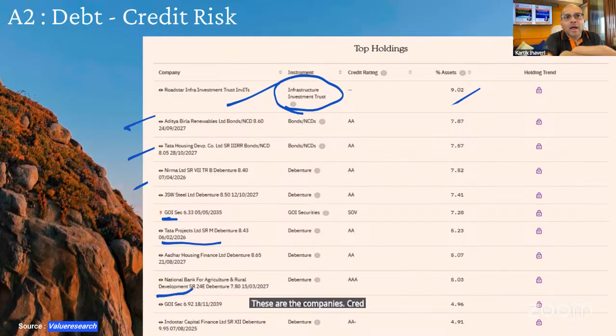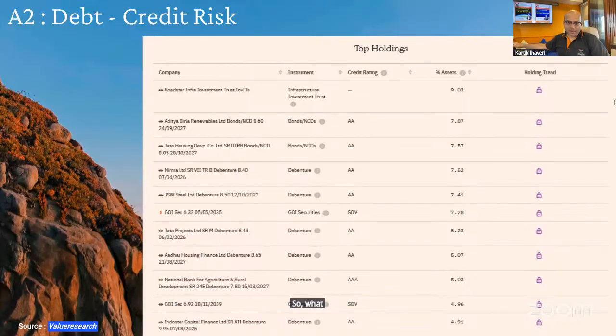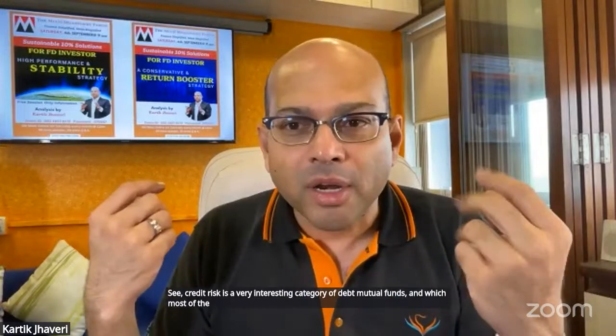Credit risk. I want to talk about credit risk for a minute. So what does credit risk mean? Okay, can you take the presentation off? See, credit risk is a very interesting category of debt mutual funds, which most of the investors pretty much ignore.